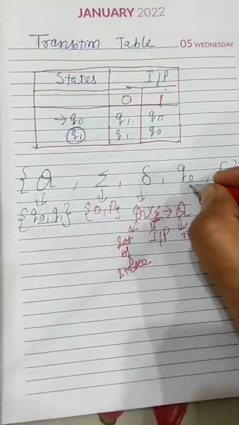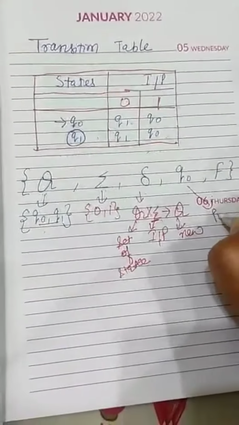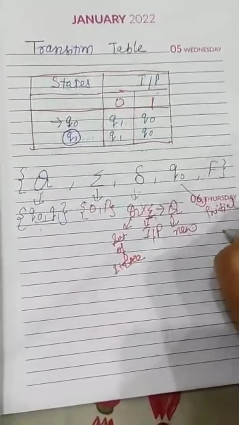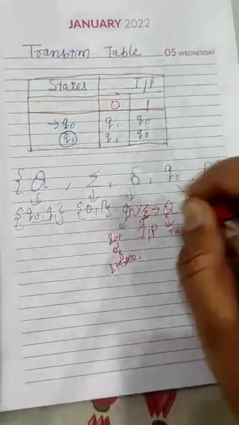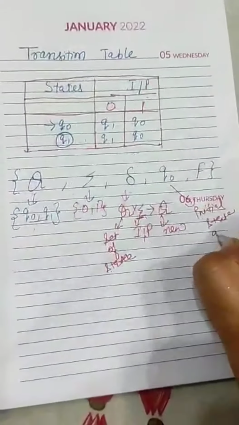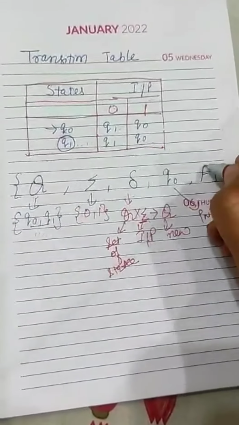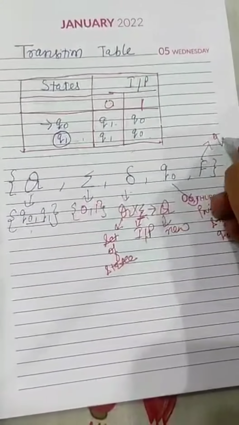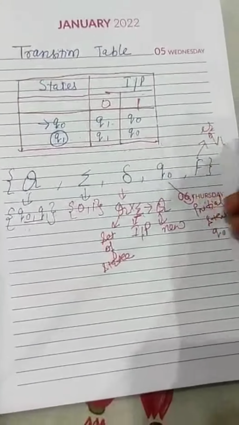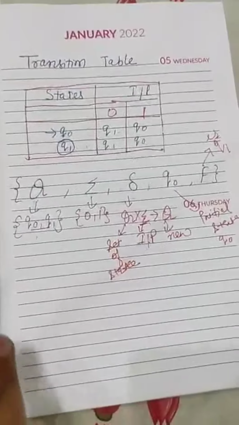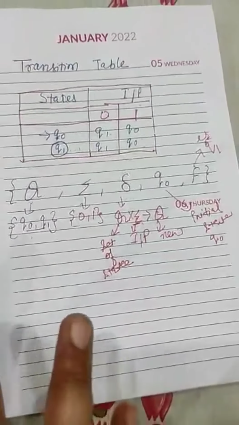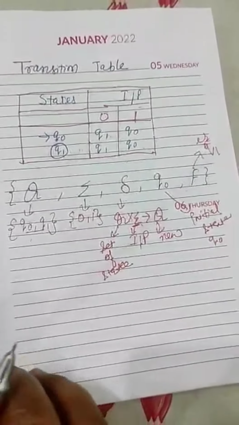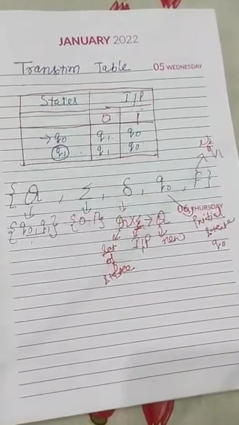And what about Q0? Q0 indicates the initial state. And what is the initial state according to this? This is Q0. And what about F? This indicates the final state. And what is the example according to this? That is Q1.